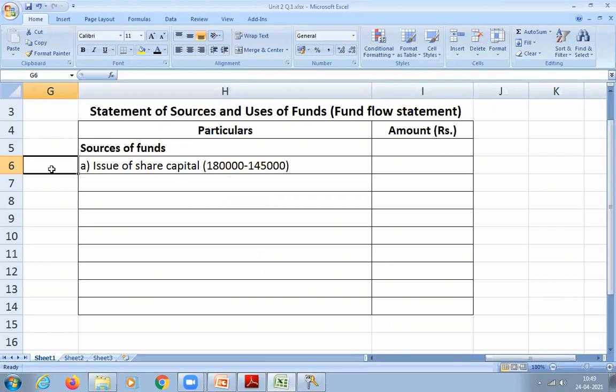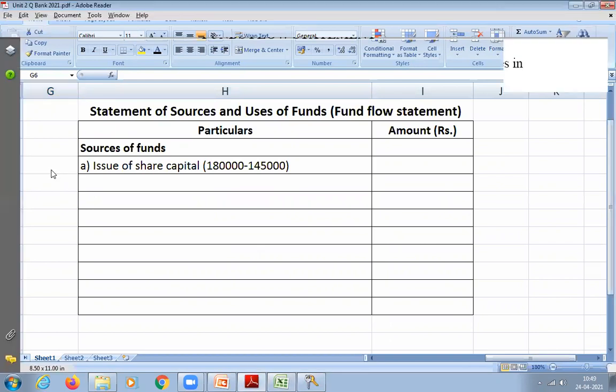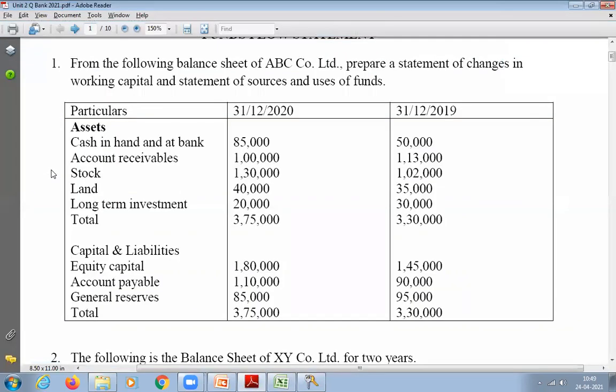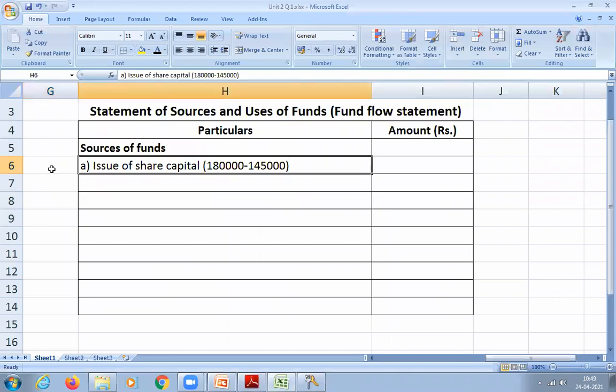So calculate, that is 1,80,000 minus 1,45,000. How much will you get? That means in 2019 it was 1,45,000 and in 2020 it is 1,80,000. That is what I have written there in the bracket. The difference is 35,000.